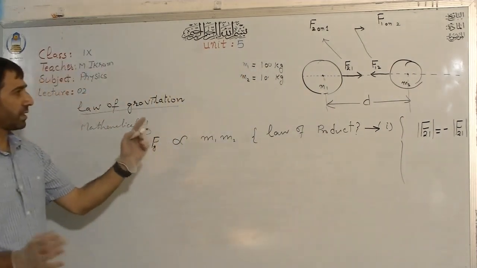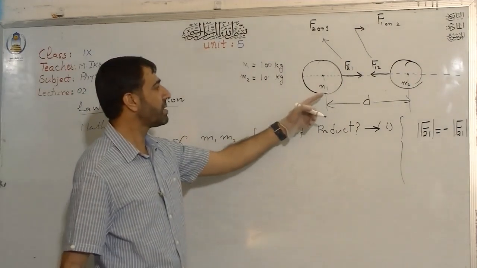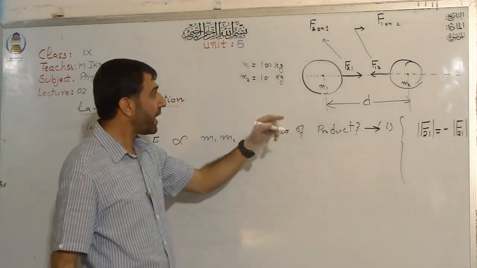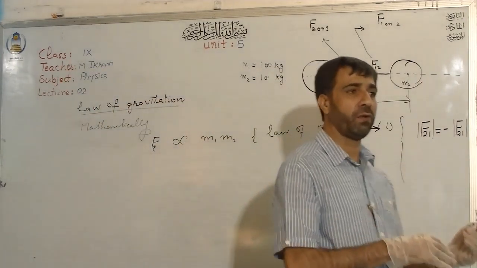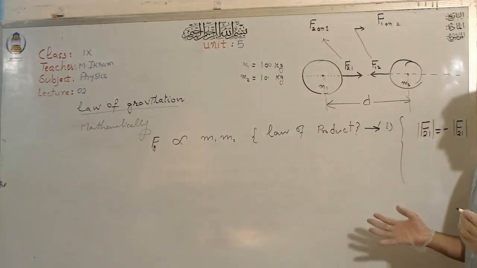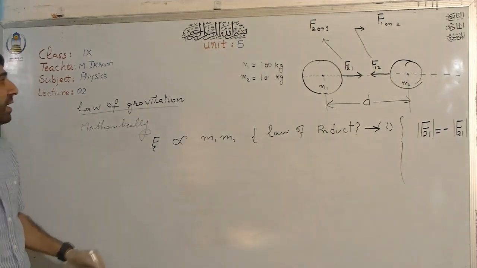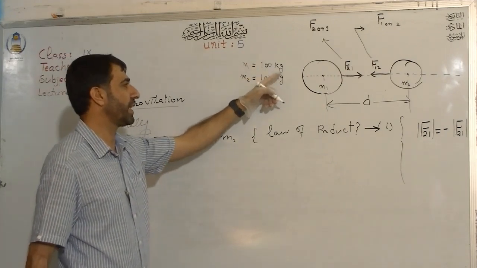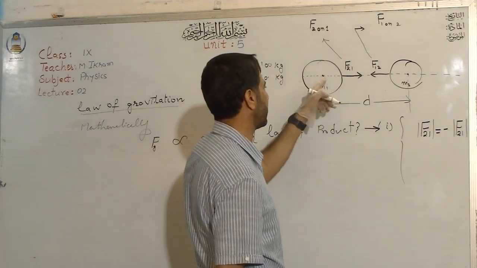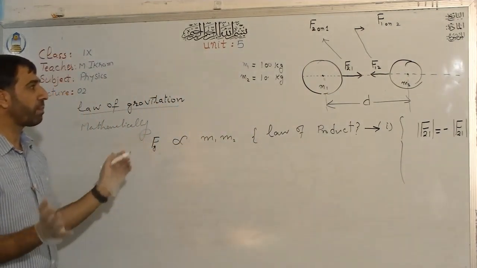What is the ratio? The mass of one is 10 times bigger than the mass M2. But if I ask you which body exerts more gravitational force on which body, usually many students of your level say that since it has more mass, it has more gravity, and it will exert more gravitational force on this, and this will exert less gravitational force on this. So it is not the case. It does not depend on that. It depends on the product.